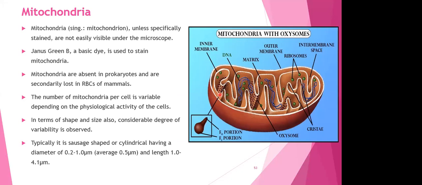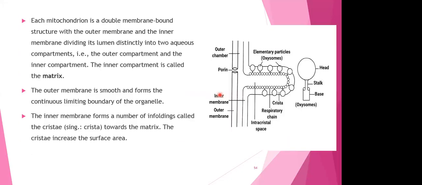Yes, so you're right. Okay, now see, if you look over here, then here you can see very clearly about the crista. That is what they are saying. Each mitochondrion is a double membrane bound structure. We saw just now. So even here you can see this is the outer membrane, this is the inner membrane, and this is the perimitochondrial space in between. Okay, the outer membrane, inner membrane which is folded, and this is the intermembrane space in between.